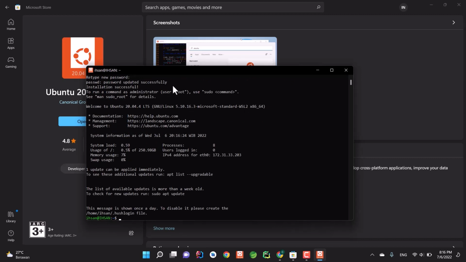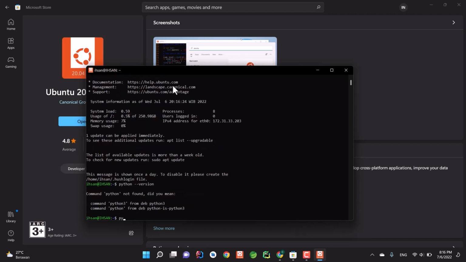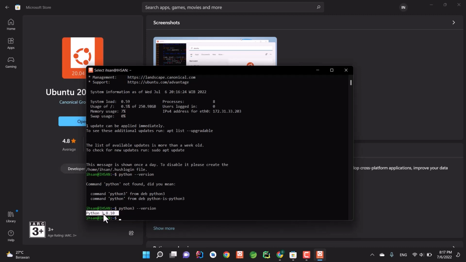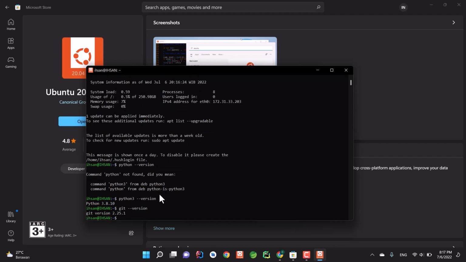Now before doing anything else, I want to make sure that Python is already installed locally. To do that, just type python3 --version, because we are using Python 3. As you can see, Linux already installed Python 3.8.10. Then I want to make sure that Git is also already installed. To do that, just type git --version. As you can see, Git is also already installed.